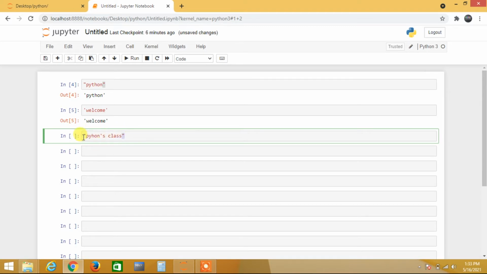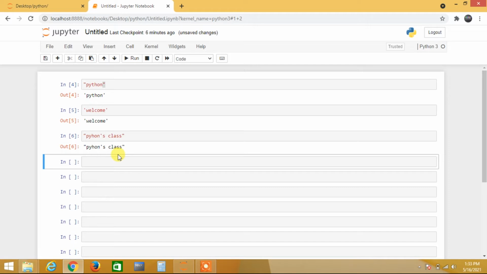Starting and ending are double quotes, and inside I am using a single quote, so I didn't get any error. When I run it, I get the output, so there is no problem here, as I explained, when I write a single quote within double quotes, like Python's class.